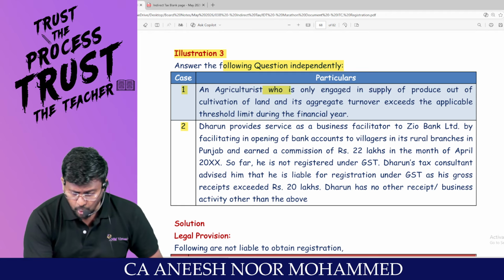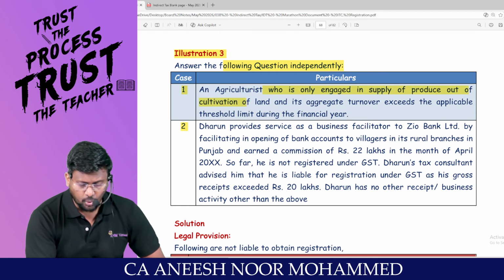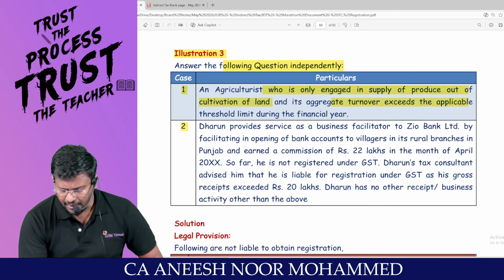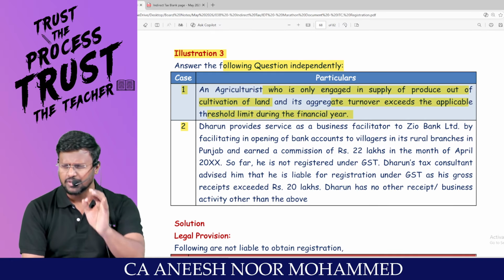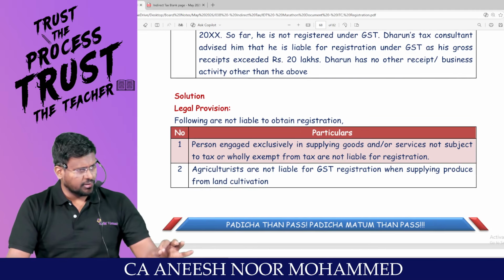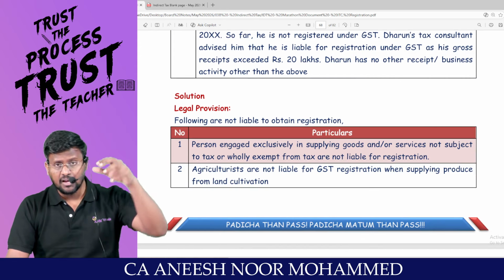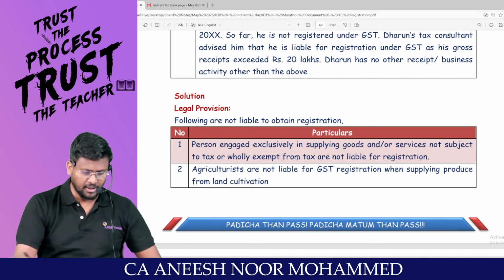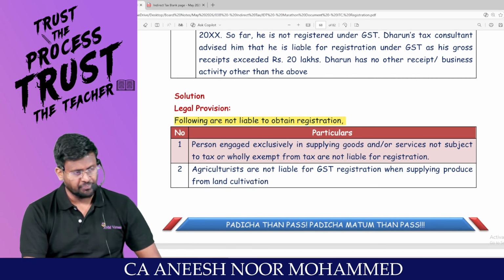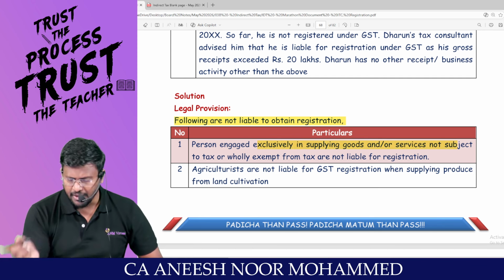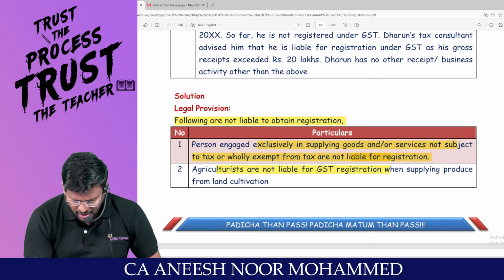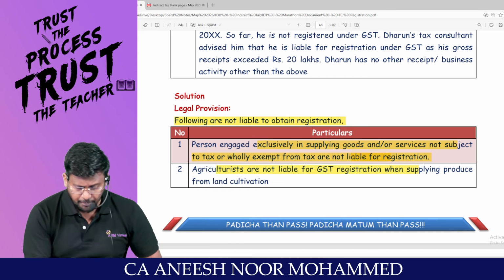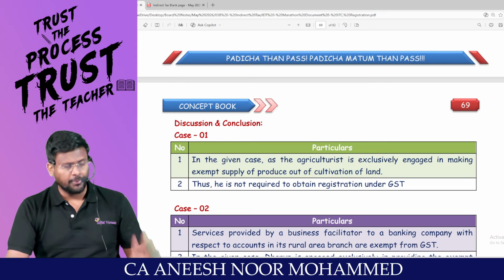An agriculturalist who is only engaged in supply of produce out of cultivation of land, and whose aggregate turnover exceeds the applicable threshold limit during the financial year, is not liable to take registration because of section 23. Section 23 deals with persons not liable for registration. In that, agriculturalist is a specific inclusion. The following are not liable to obtain registration: persons engaged exclusively in supplying goods or services not subject to tax or wholly exempt from tax, or agriculturalists supplying produce from land cultivation. These two are not liable for registration.